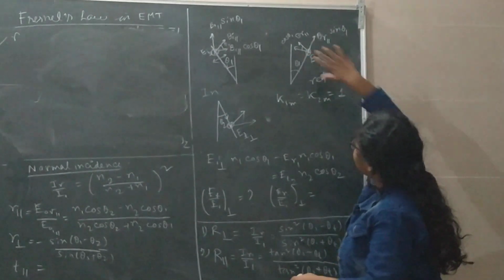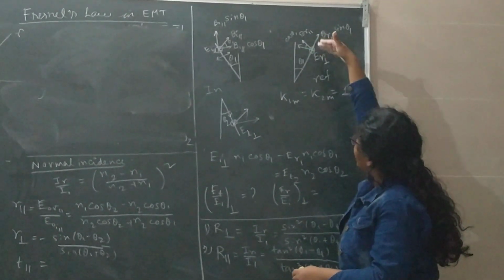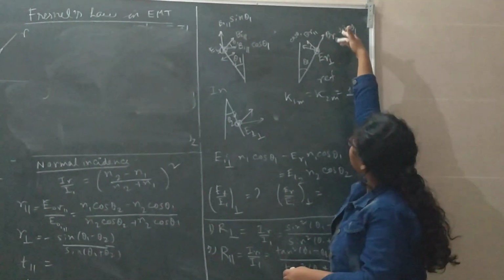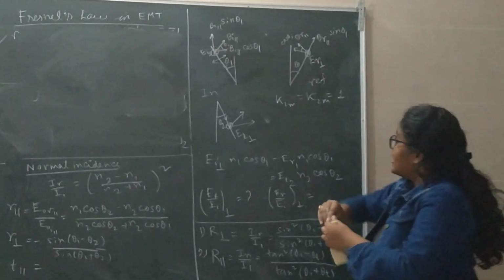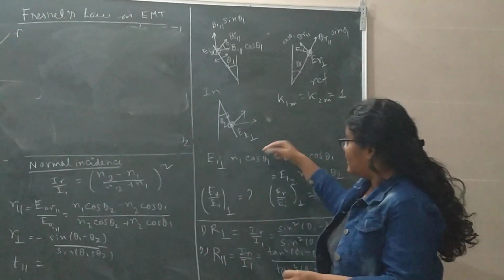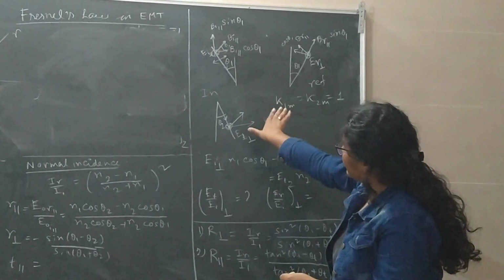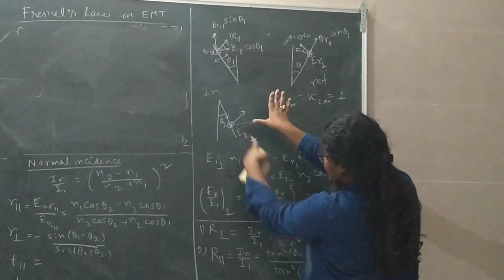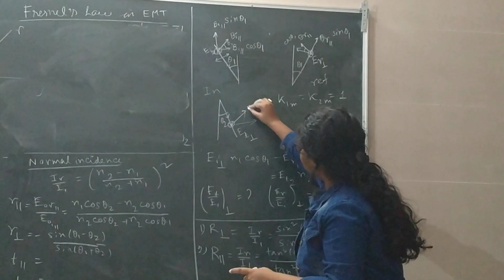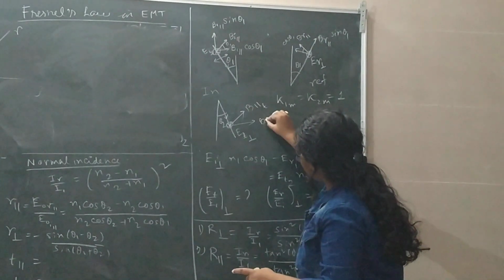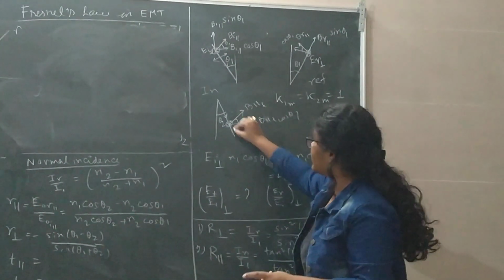Okay, and the magnetic field in this direction means that it will vibrate along this, and it will also have two components. One is B_r parallel sin theta, another one is B_r parallel cos theta 1. And here it is for the transmitted light, that is, the electric field along this direction, and the propagation along k is this. So the magnetic field is vibrating along this direction. Here also you can find the B parallel transmitted, and this is B_t parallel along cos theta 2, and another will be the perpendicular component.